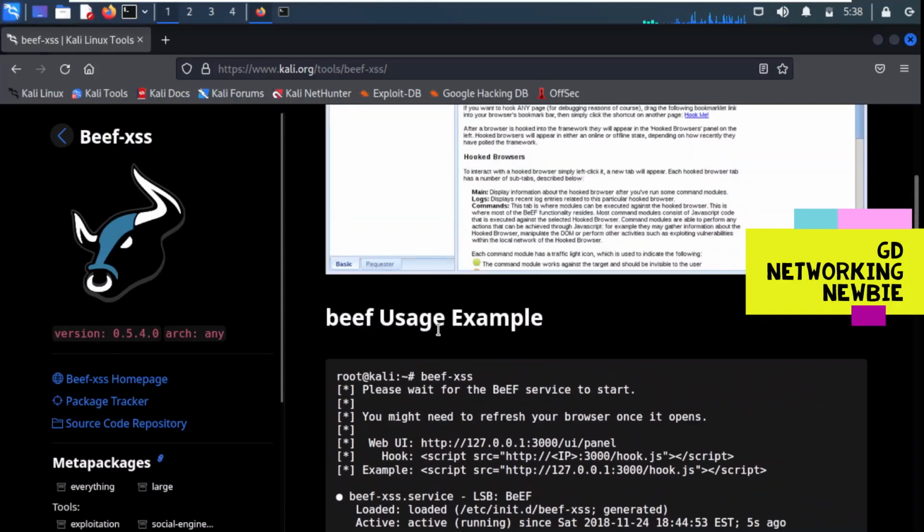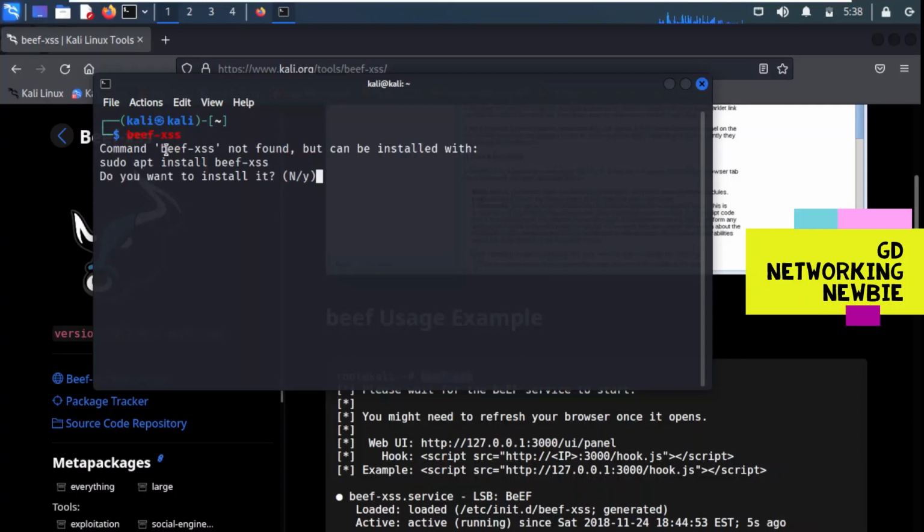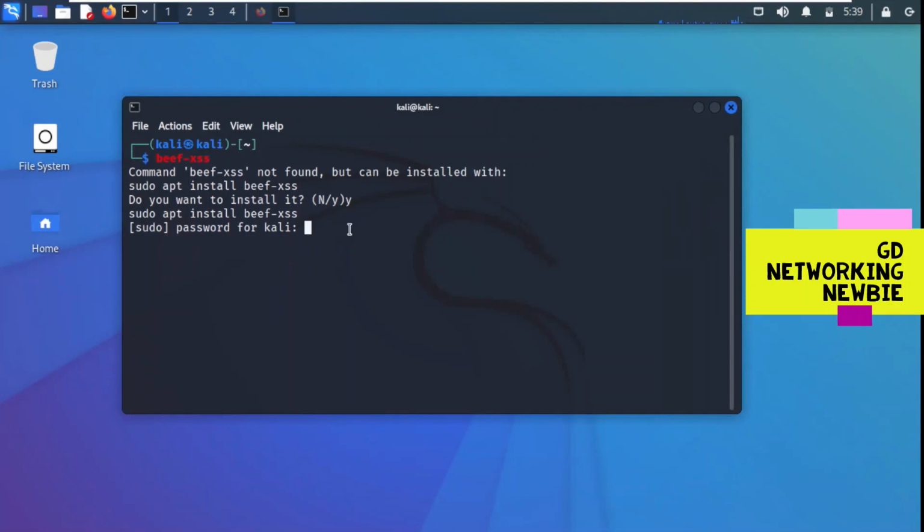To start this service, it says beef-xss. So I'm going to my terminal and write beef-xss and press enter. It says that this framework was not found, but it can be installed with a command. This is the command by which we can install it. It asks, do you want to install it? We say yes, we want to install it, and it asks for a password.